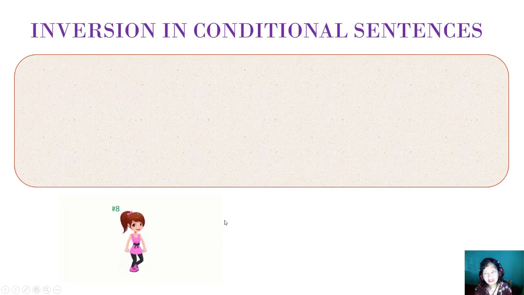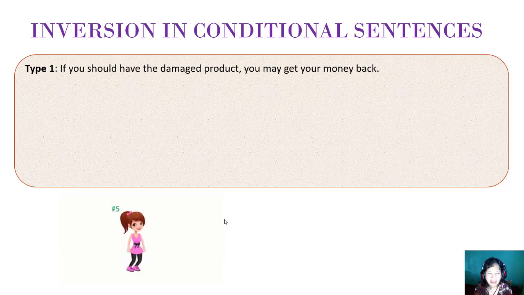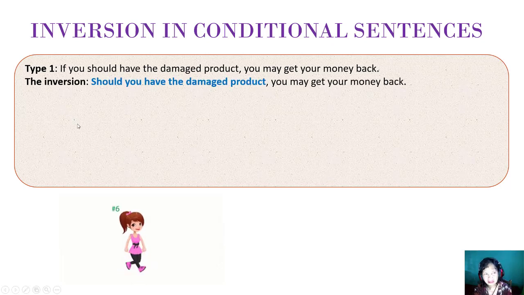Okay, I still have one more, that is inversion in conditional sentences. Inversion means that we invert the subject and the auxiliary in the subclause. In type 1, only the conditional sentence whose subclause contains should can have the inversion form. If you should have the damaged product, you may get your money back. The inversion: Should you have the damaged product? So you just put should at the front of the subject and then you omit if.